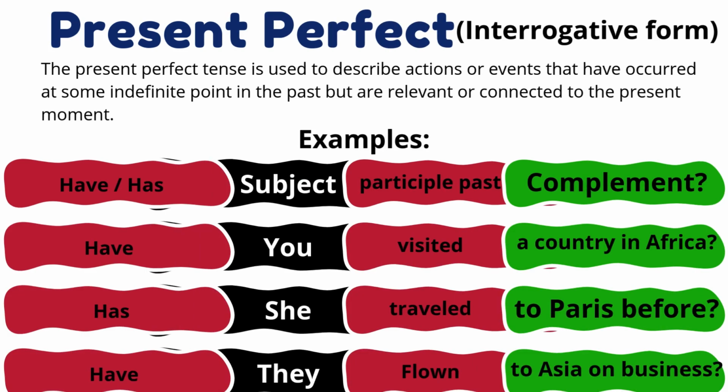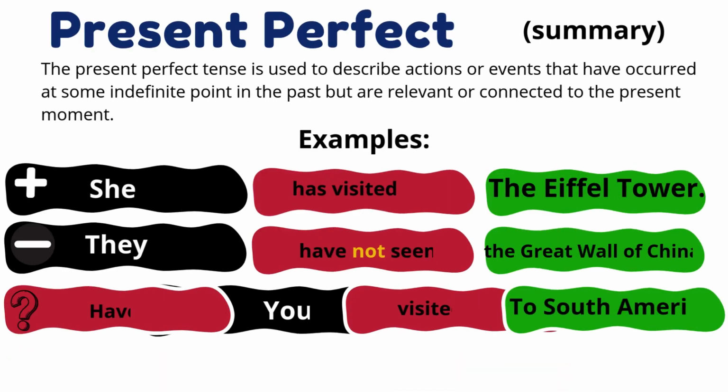Okay, I hope you understood this present perfect tense, and that's all. Here are other examples using the affirmative, negative, and interrogative sentences. In an affirmative sentence, she has visited the Eiffel Tower. Negative form, they have not seen the Great Wall of China. In a question, have you visited South America?